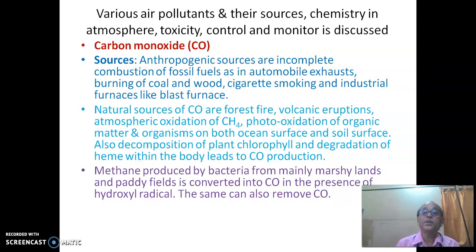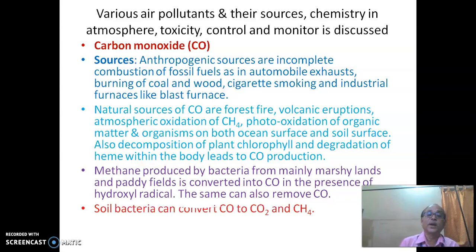The methane produced by bacteria from mainly marshy lands and paddy fields is converted into carbon monoxide in the presence of hydroxyl radical. The same carbon monoxide can also be removed by soil bacteria, which convert carbon monoxide to carbon dioxide and methane.